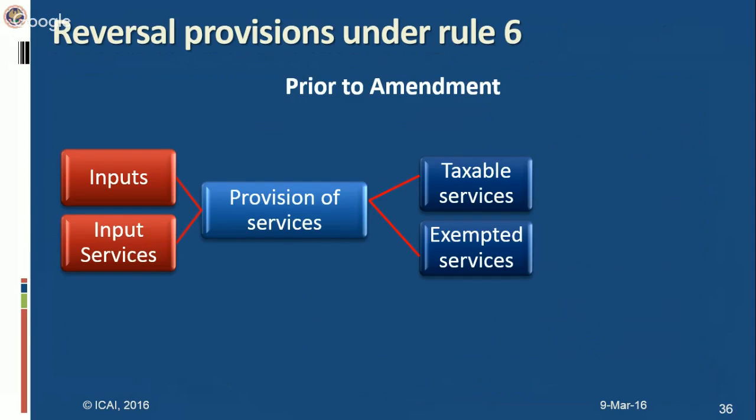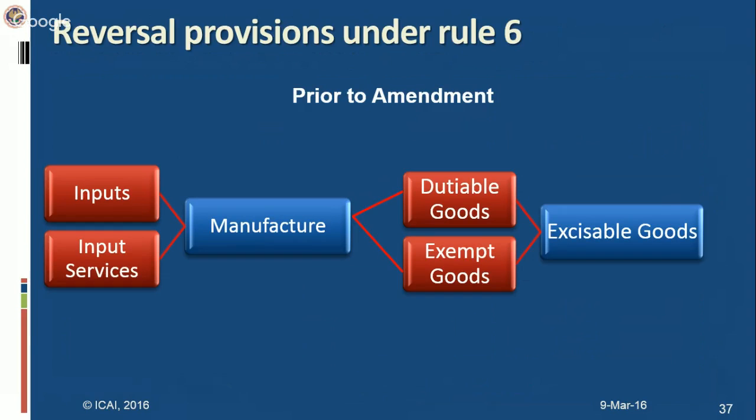Now, reversal provisions under Rule 6. As we have already discussed, whenever you use any inputs or input services in provision of both taxable services and exempted services, then you need to reverse the credit taken with respect to exempted services. In case of goods also, whenever you manufacture both dutiable goods and exempted goods, then the CENVAT credit taken on inputs and input services with respect to exempted goods needs to be reversed.